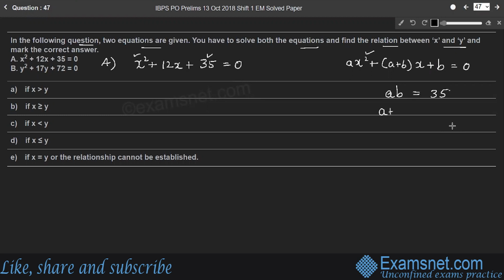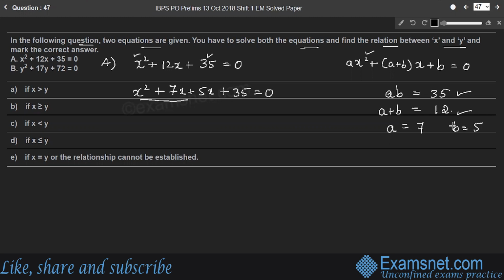Whereas a plus b is plus 12. Therefore, the value of a is 7, and b is 5, so that a into b is 35, a plus b becomes 12. Therefore, the given equation is written as x squared plus 7x plus 5x plus 35 is equal to 0.